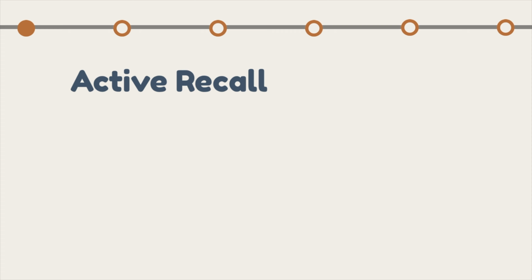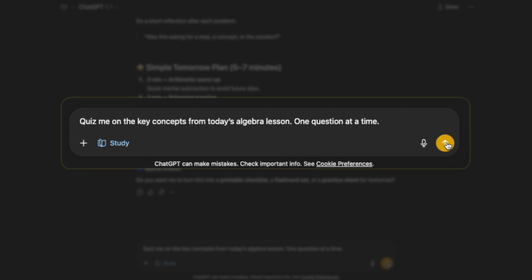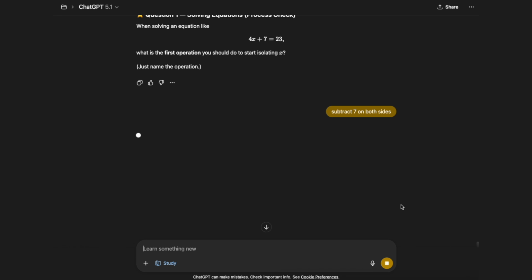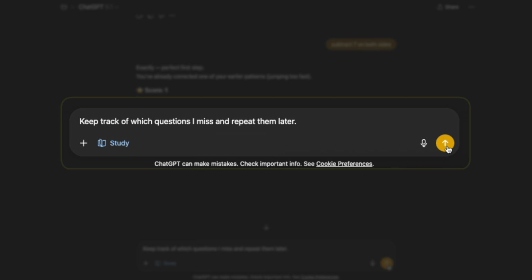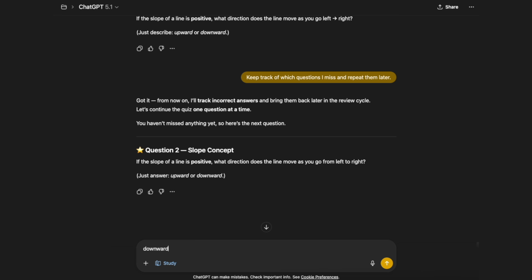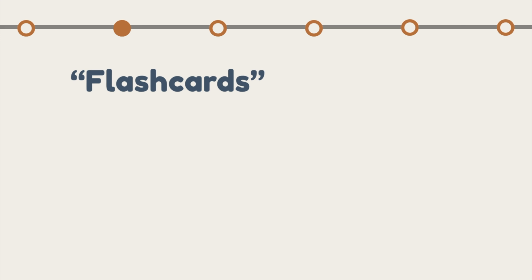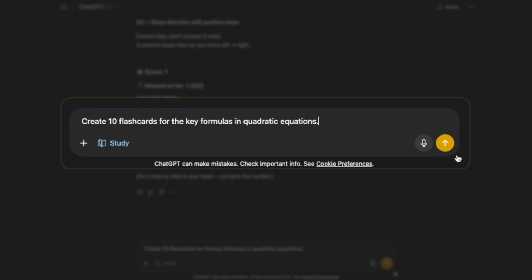The first prompt framework here is active recall. So instead of rereading notes, you test your memory. This one strengthens memory pathways because you're trying to retrieve the answer and it's not just through repetition. The next one here is quote-unquote flashcards, or at least ChatGPT's version of flashcards, which is another tool for active recall.